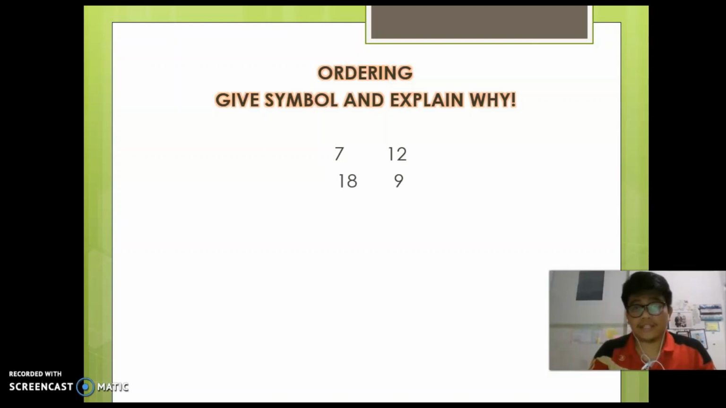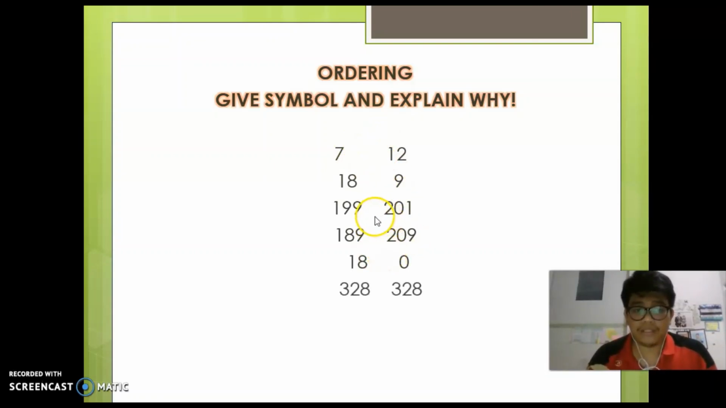Now this is the second assignment: give symbols and explain why. 7 blank 12. What do you write here? Less than, greater than, or less than or equal to, up to you. We have learned about ordering. Please screenshot this, or you can write it in your notebook.